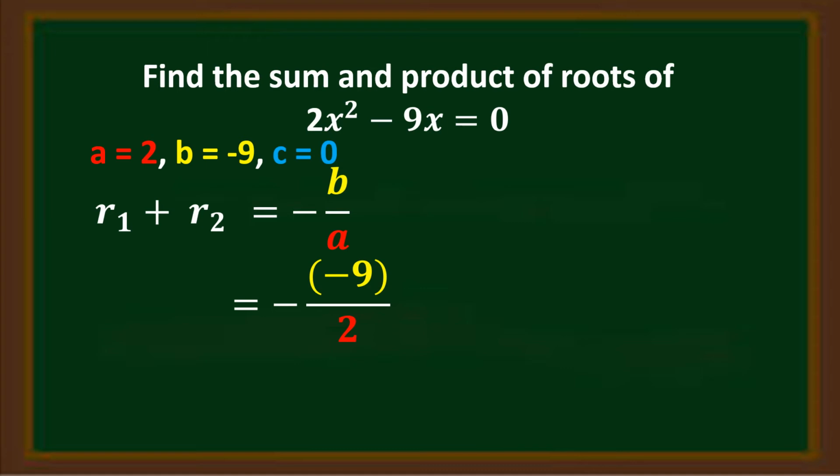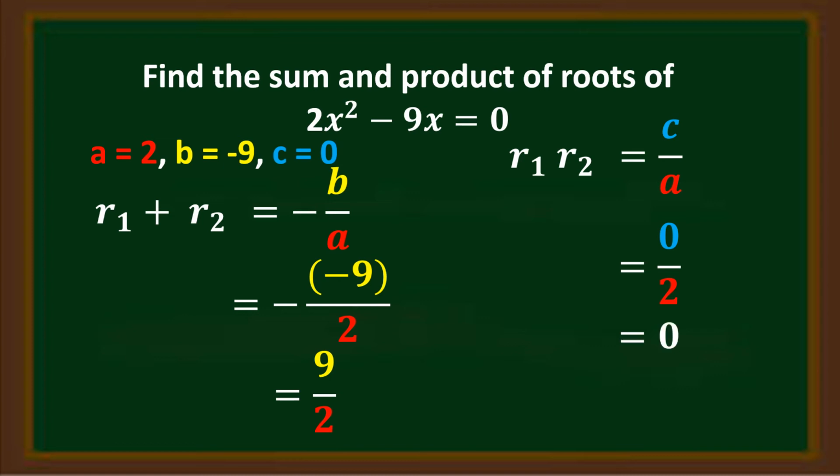Negative times negative is positive. And since there is no other common factor of 9 and 2 aside from 1, then 9 over 2 is the simplest form. The sum of the roots now is equal to 9 over 2. For the product, we have c over a. Our c in here is 0 and a is 2. 0 divided by 2 is 0. So the product of the roots is 0.